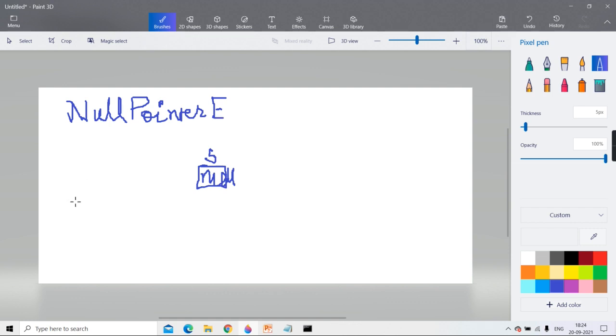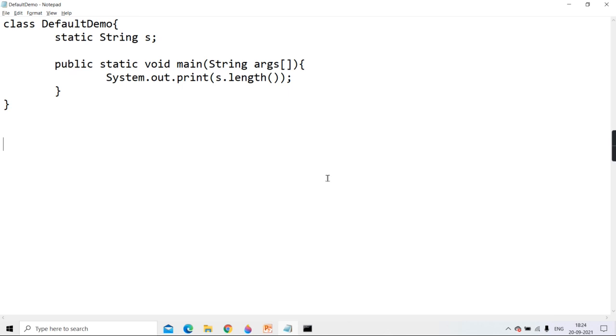That time I took an example of employee. I gave a simple example. I wrote EMP e and then I wrote e dot getSal, and that time I told you I forgot to write one line in between, e equal to new EMP.